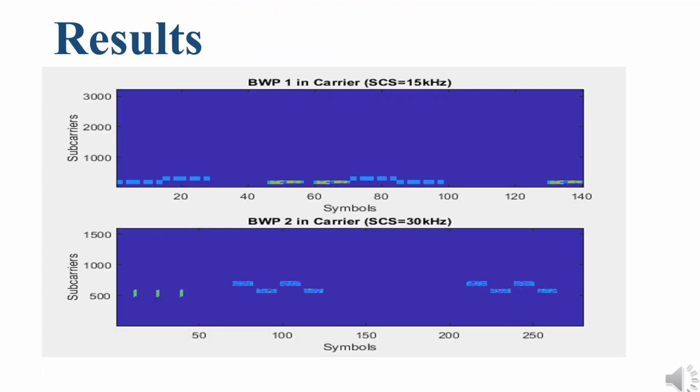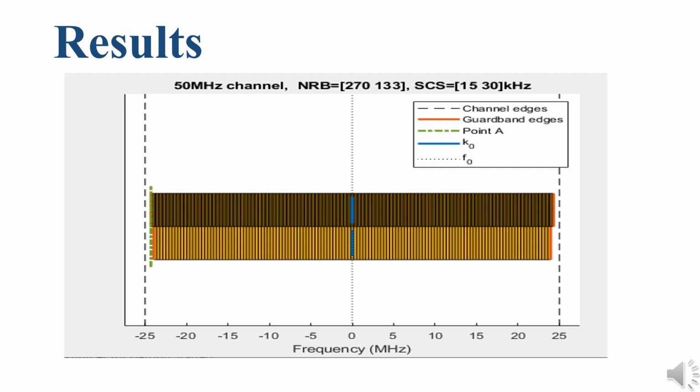This is a subcarrier spacing resource grid with the minimum guard band, for the subcarrier spacing of 15 kHz and for the subcarrier spacing of 30 kHz. This is a frequency domain waveform for the uplink channel for both the carrier spacings of 15 and 30 kHz.